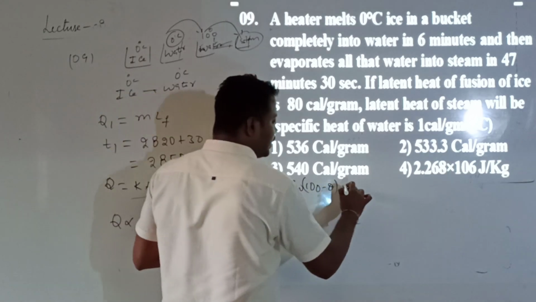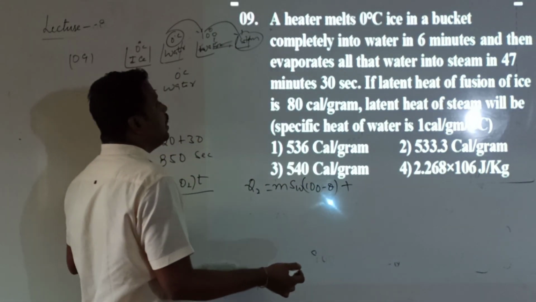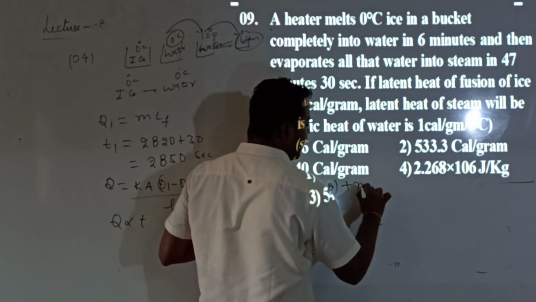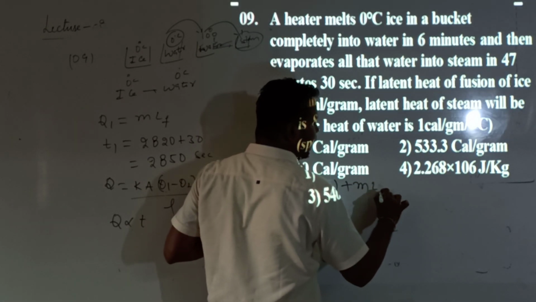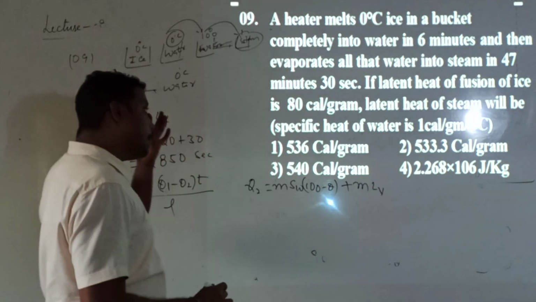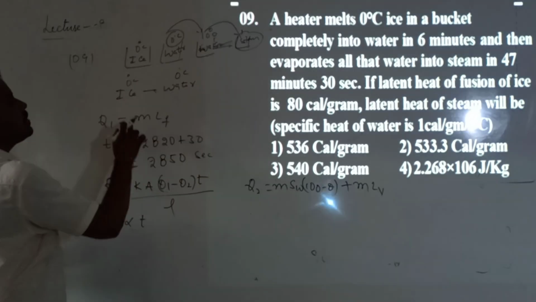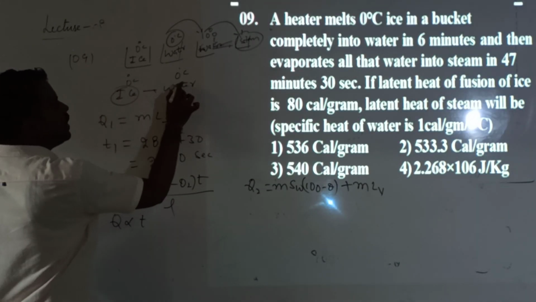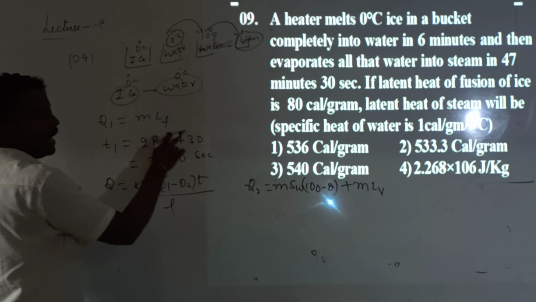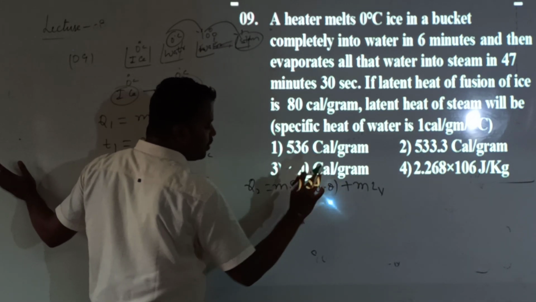This is the amount of heat required by the water to rise the temperature from 0 to 100 degrees. Now this water should be evaporated. In order to evaporate, heat required is given by M into latent heat of vaporization. But remember, the masses are the same. Initially, the mass of the ice was M, and the mass of the water and steam is also the same.